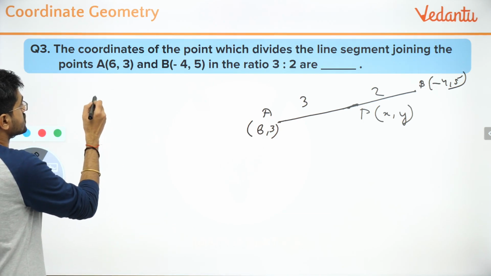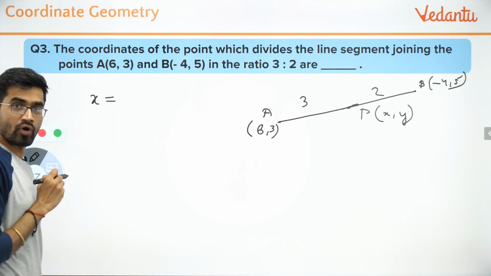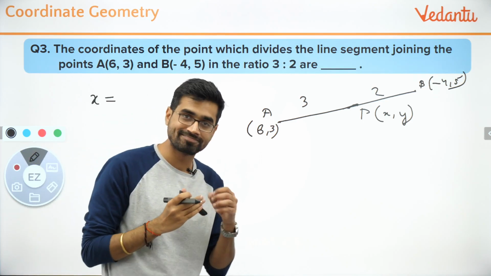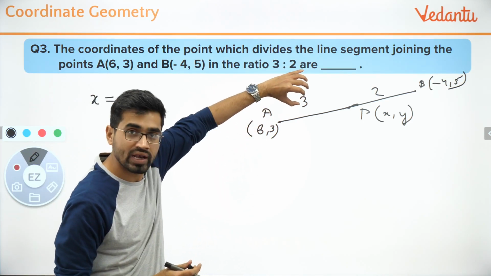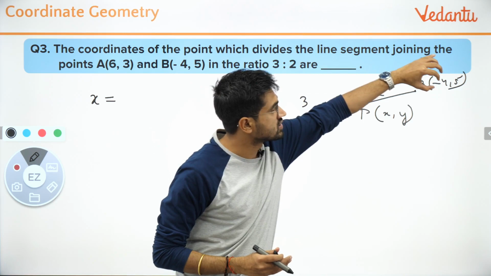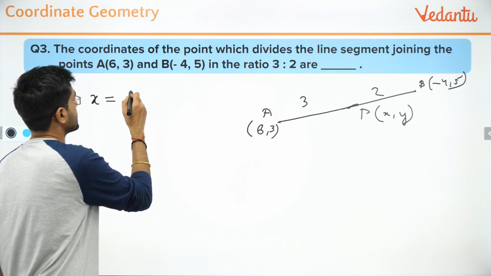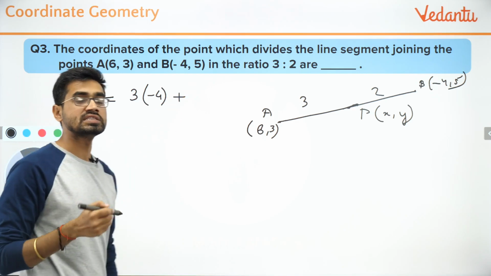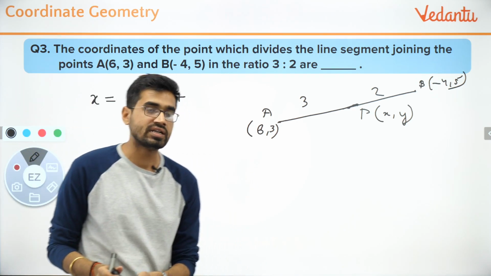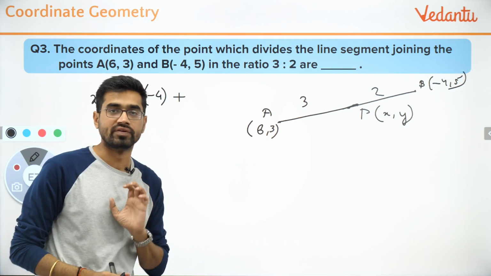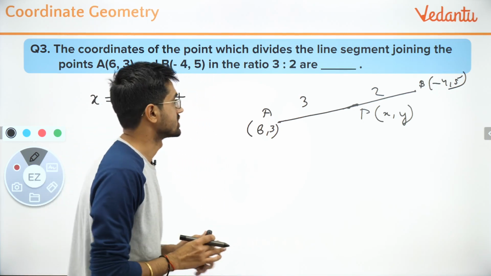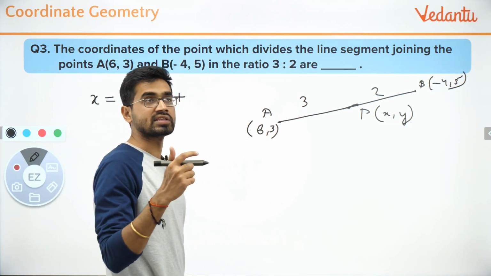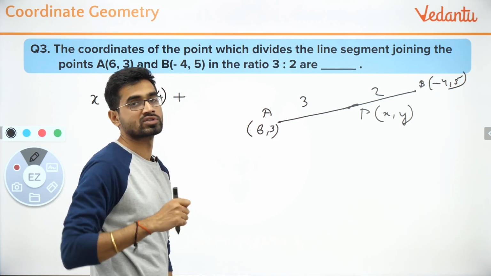So x is what? The easy process, crisscross. Take this value, multiply it to this x coordinate. So 3 times minus 4. Then you write plus, since it is an internal division. In external division we write minus here. That's the only difference. I'm not teaching you external division. Someone said it's given in NCERT, but it is not in the NCERT syllabus.